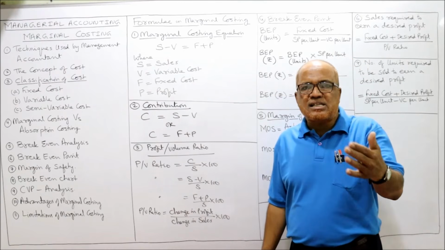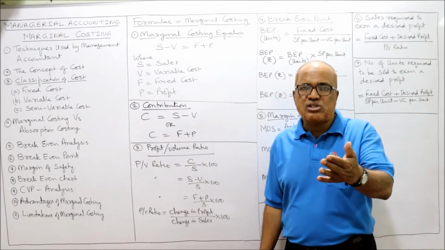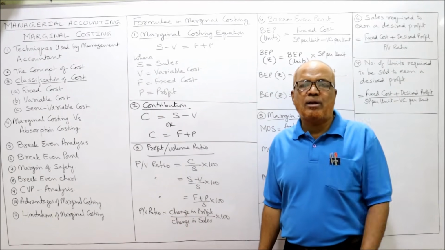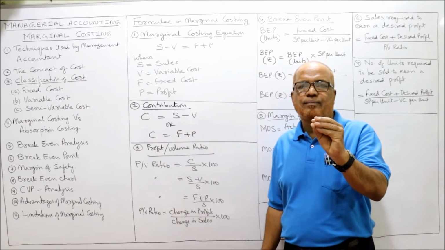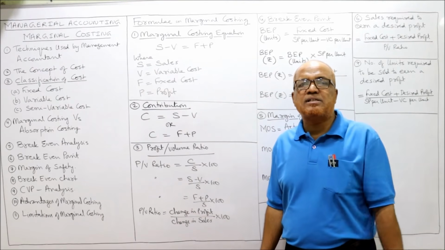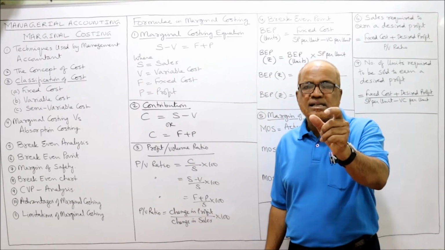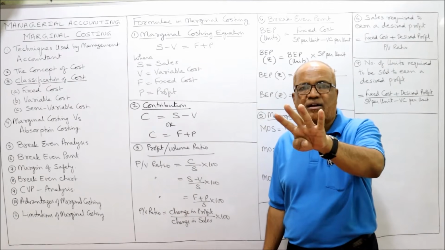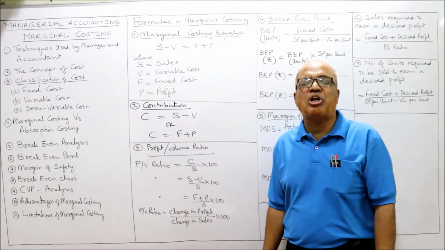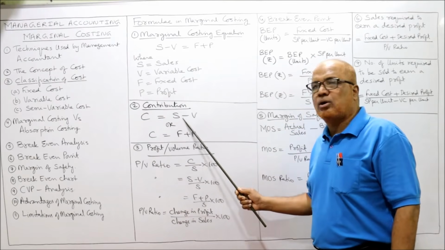Second, contribution. Contribution is the excess of sales over variable cost. For example, in my business, 10 lakh rupees are the sales and 6 lakh rupees is the variable cost. So 10 lakh minus 6 lakh, 4 lakh rupees is the contribution. So sales minus variable cost is equal to contribution.